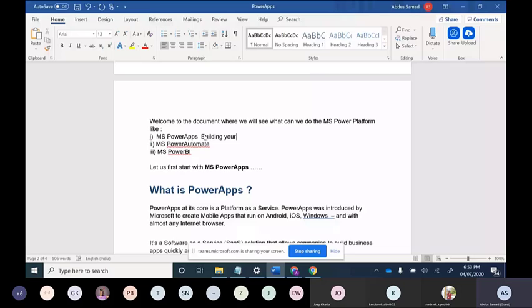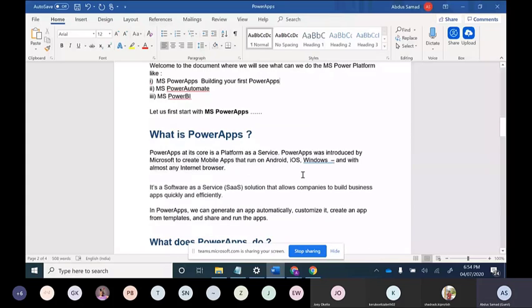Why is Power Apps in so much demand? Power Apps was introduced by Microsoft to create mobile applications that run on Android. On Android, you can download it from Play Store. It can run even on iOS, Windows, and Mac as well, and with almost any browser, like Chrome and Mozilla. It can run in any browser.